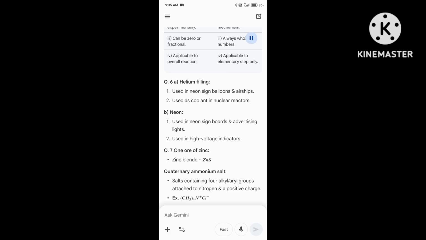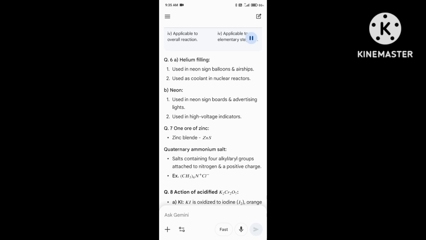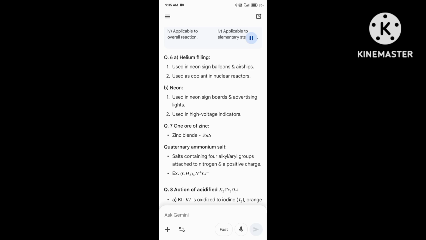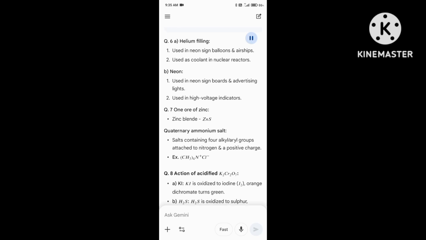Q6. A. Helium: 1. Used in filling balloons and airships. 2. Used as coolant in nuclear reactors. B. Neon: 1. Used in neon signboards and advertising lights. 2. Used in high voltage indicators.